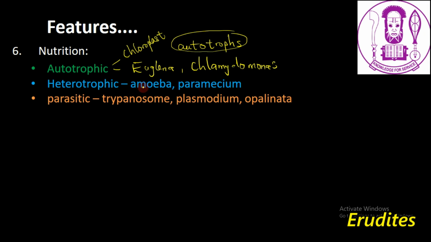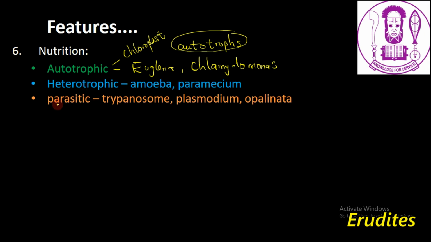These organisms cannot produce their own food, rather they depend on already prepared food. So heterotrophic mode of nutrition is a type of nutrition in which an organism depends on already prepared food. And the reason is because they do not have chloroplast or other structures they use in synthesizing their own food. So examples of heterotrophic protozoa are amoeba, paramecium.